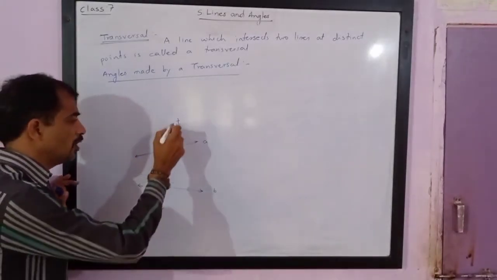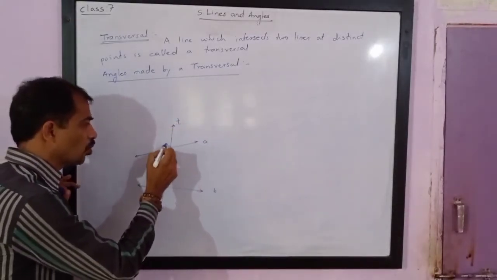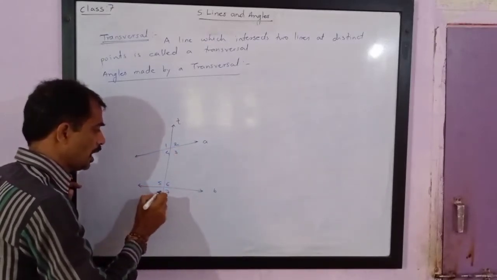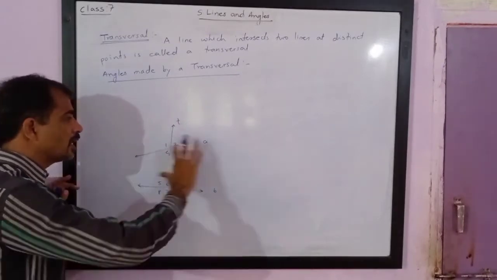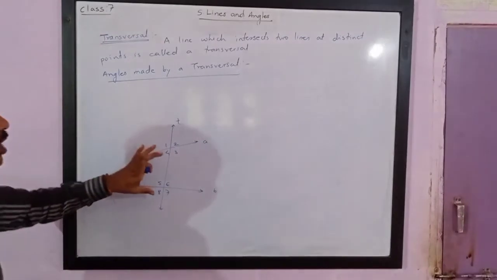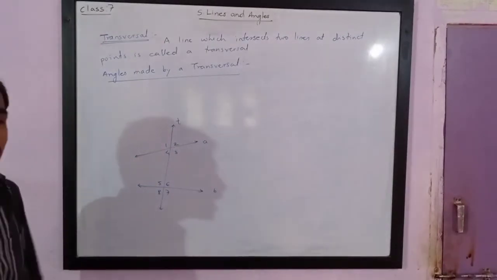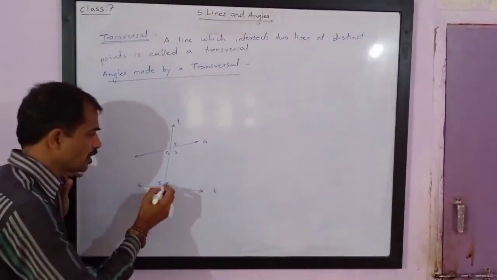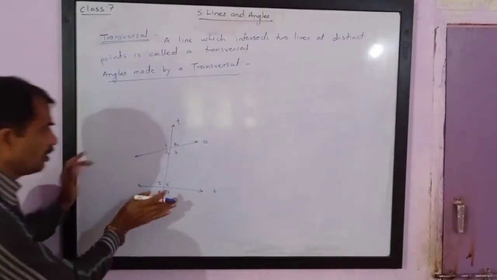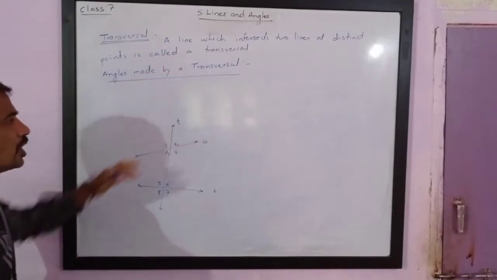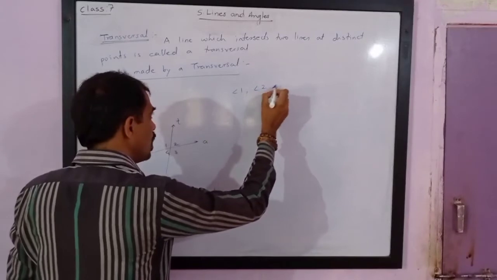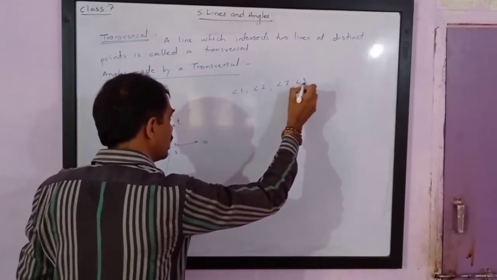Now if you see, it will make angles here: 1, 2, 3, 4, 5, 6, 7, 8. So when a transversal intersects two lines, it makes 8 angles. Let us try to understand what these angles are called. Line T is a transversal, so angles 1, 2, 7, 8 are outside, so they are called exterior angles.